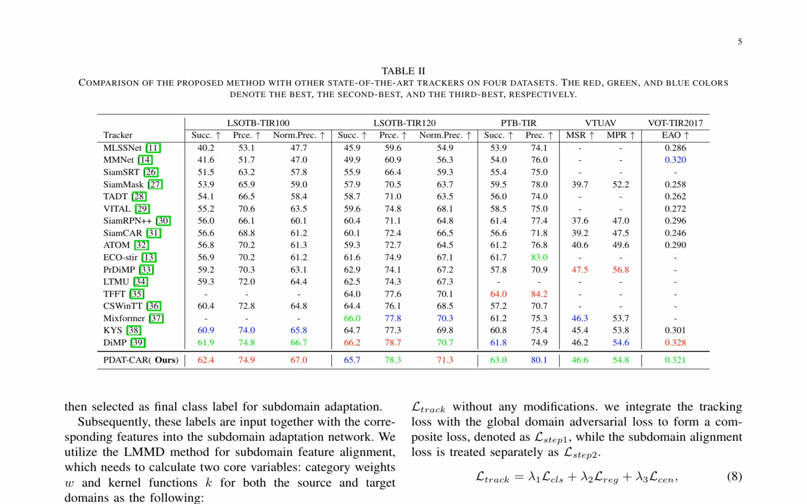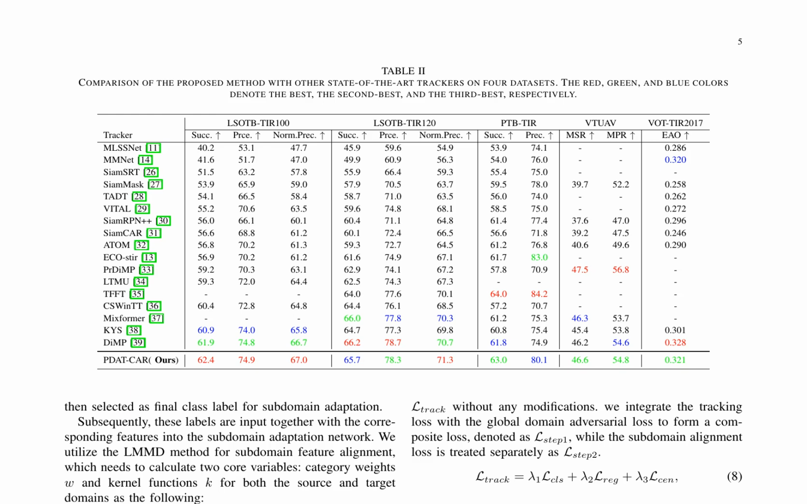PDAT-CAR, a novel domain adaptation framework, is proposed for thermal infrared (TIR) tracking, aiming to transfer knowledge from RGB datasets. The framework consists of global domain adaptation and subdomain adaptation modules. The global module aligns source and target domains using a domain adversarial loss, while the subdomain module fine-tunes the alignment using a clustering-based label selection mechanism.